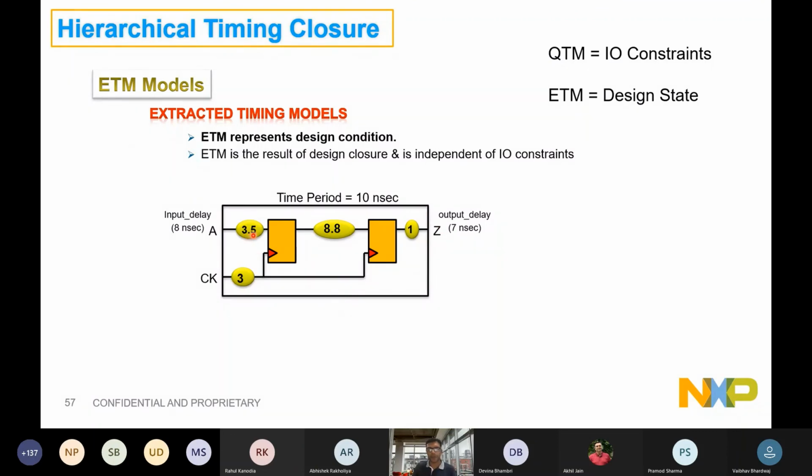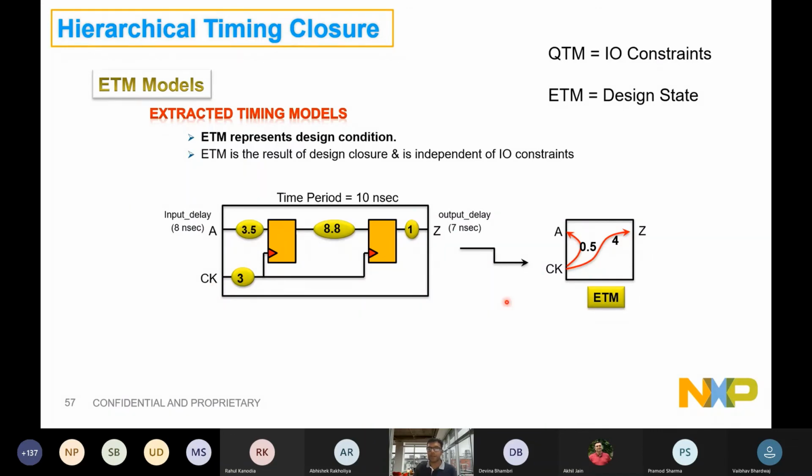Now this is 3.5, so it will remain 3.5. Again, we have subtracted the clock. 3.5 minus 3 in the setup arc, this will get subtracted. Arc is 0.4. Forget output delay. I am done with the design. This will take 1 nanosecond only. So this 3 and 1 will take it 4.